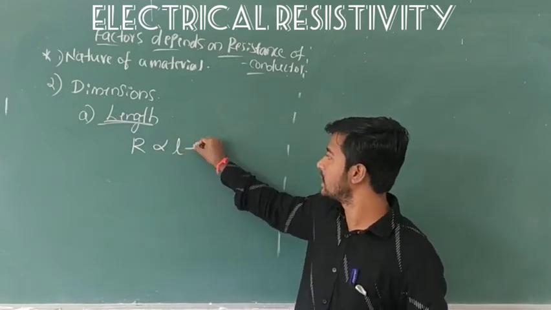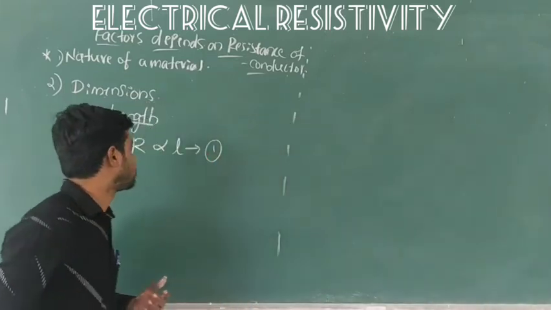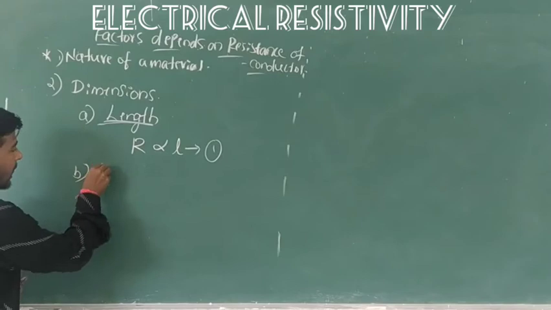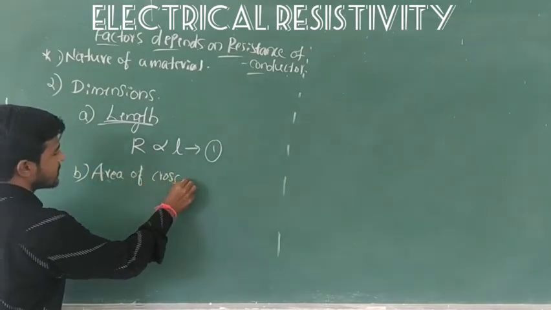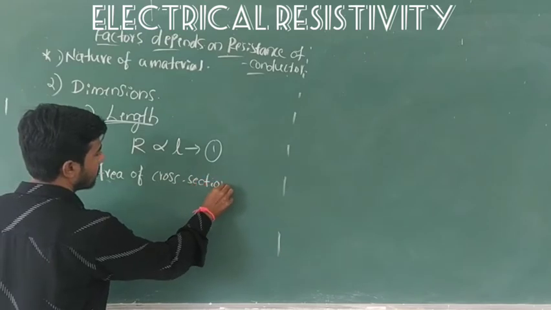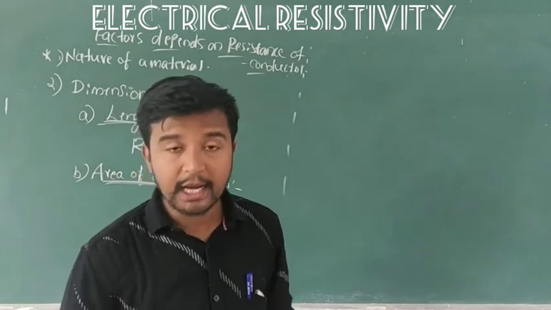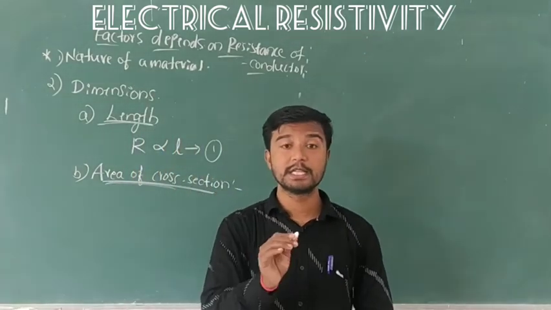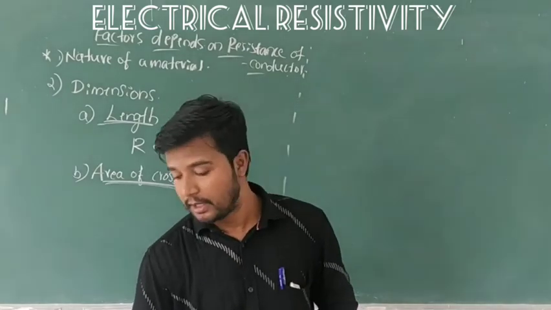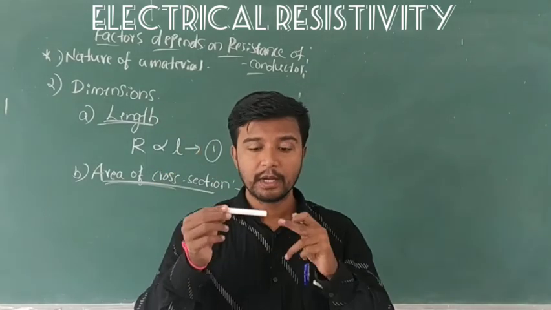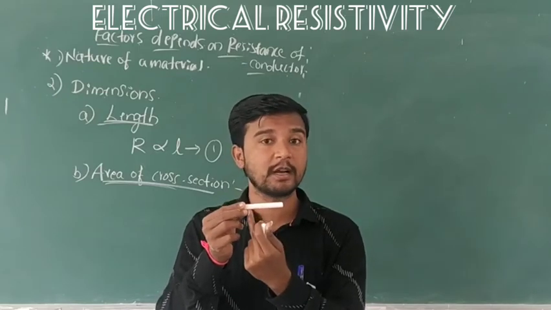So now this is equation number 1. Okay. Now the second one is B, area of cross section. The resistance of a conductor also depends on the area. This is one conductor. The resistance of this conductor depends on the length.